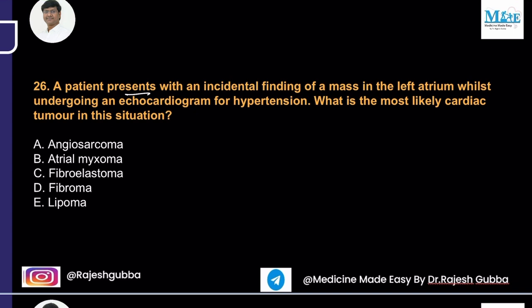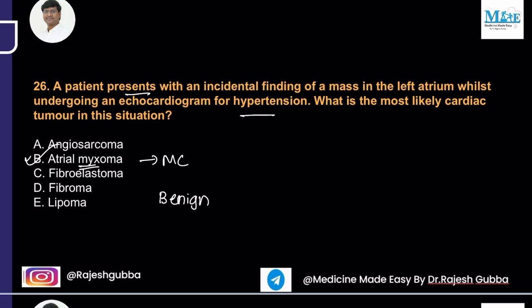A patient presents with an incidental finding of a mass in the left atrium whilst undergoing an echocardiogram for hypertension. What is the most likely cardiac tumor in this situation? Angiosarcoma, atrial myxoma, fibroelastoma, fibroma, and lipoma. As we have discussed in the previous question also, the atrial myxoma is the most common cardiac tumor, and it is a benign tumor.